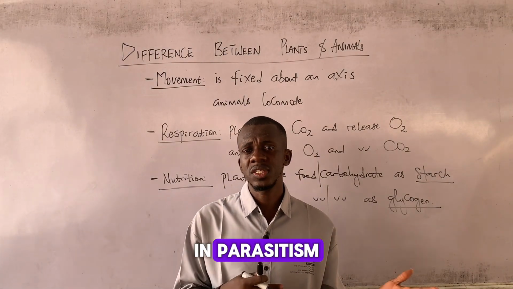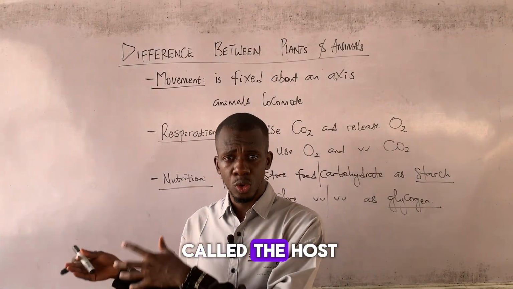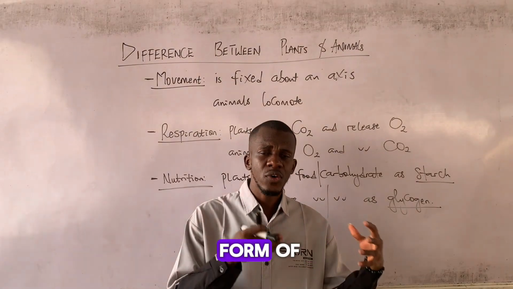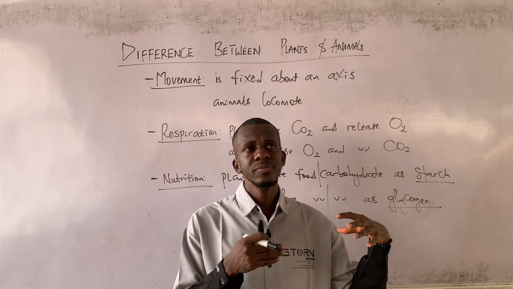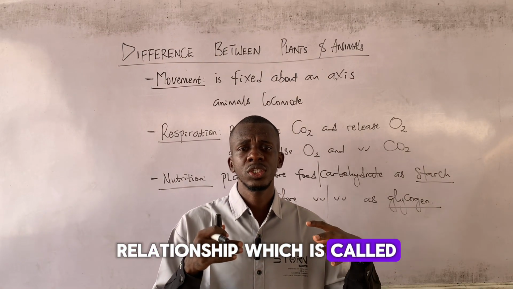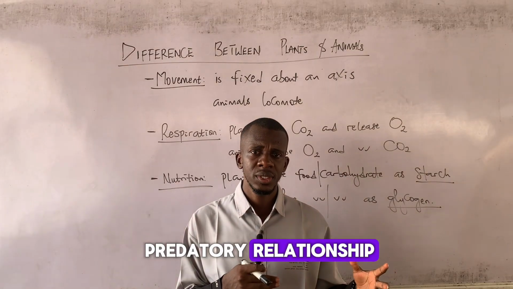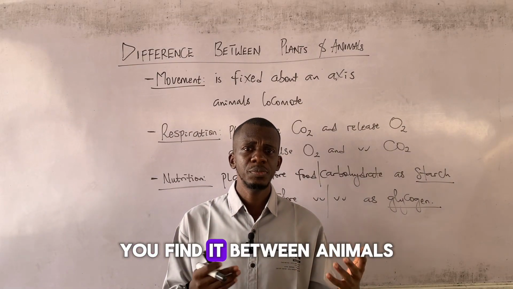In parasitism, the organism is typically called the host because we have another form of relationship, which is called predatorial relationship. You find it between animals.